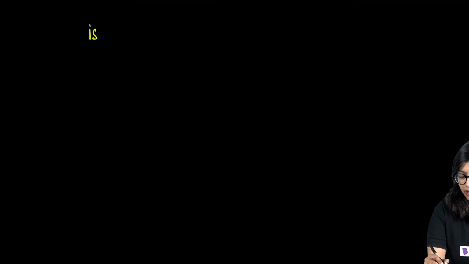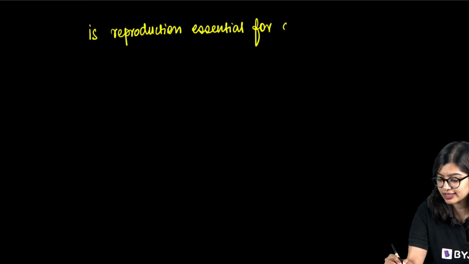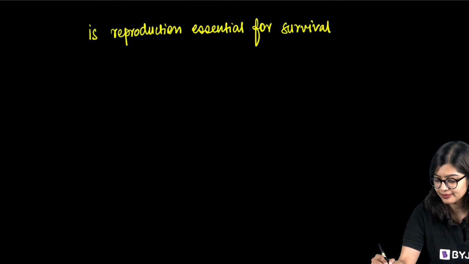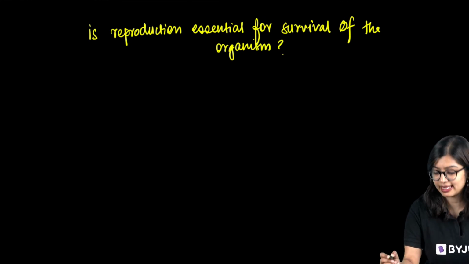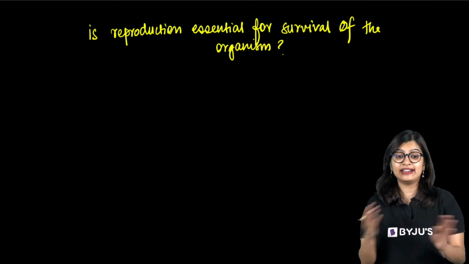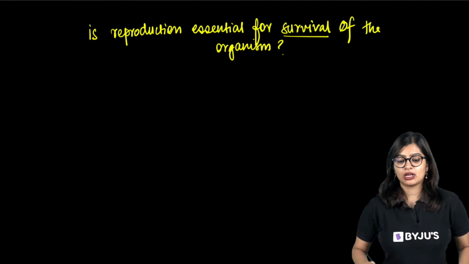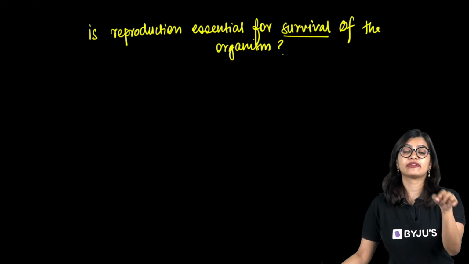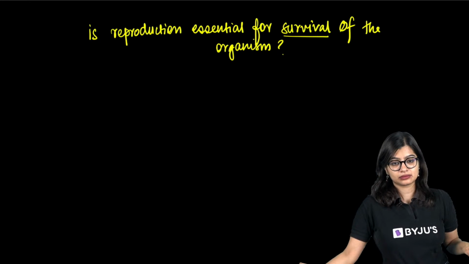Now, there are 2 questions which I found interesting. First and foremost, is reproduction essential for survival of the organism? Which means that if there is a living organism and it does not reproduce, then it will die. Yes or no? Is this the case that if reproduction does not happen, that living organism will die?